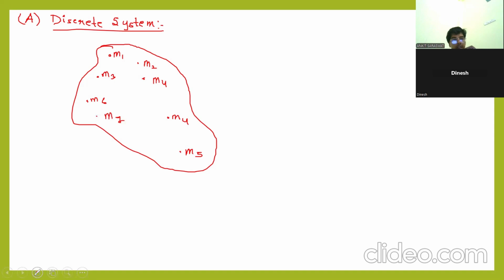If I take any reference system, my job is to locate the center of mass of this discrete system. Clear? So I will take reference axes, y-axis and x-axis like this.